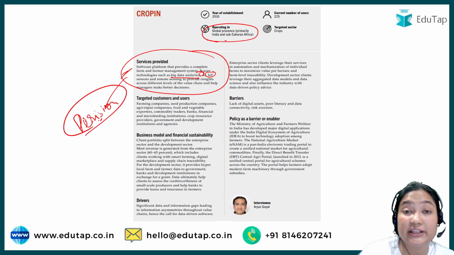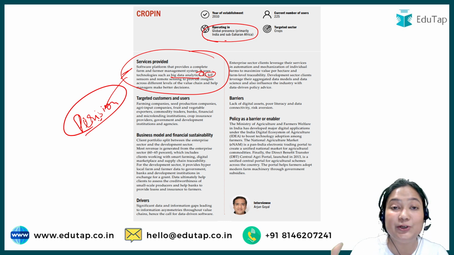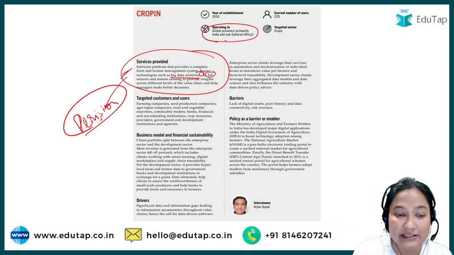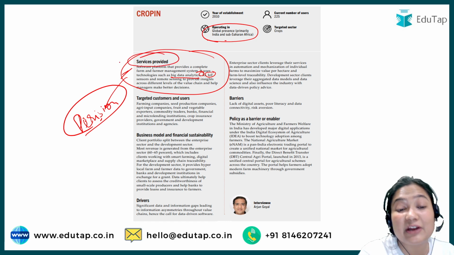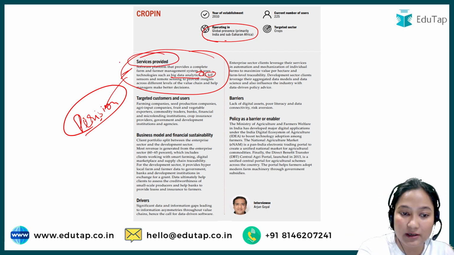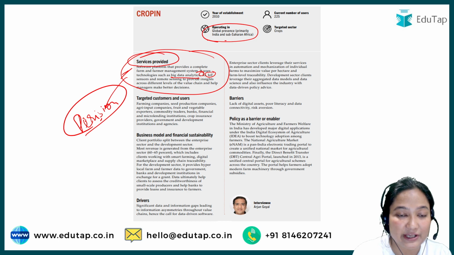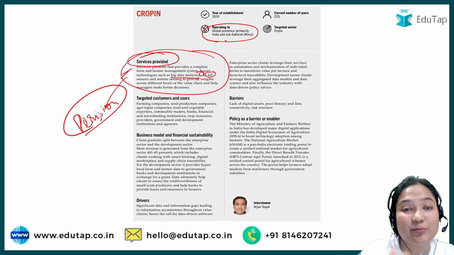So one thing you can get there, see what happened, you need to have many tools to go for precision agriculture, but what they are doing, they are providing the services. You can give some money, or you can just ask for their help, and they will provide you their assistance.